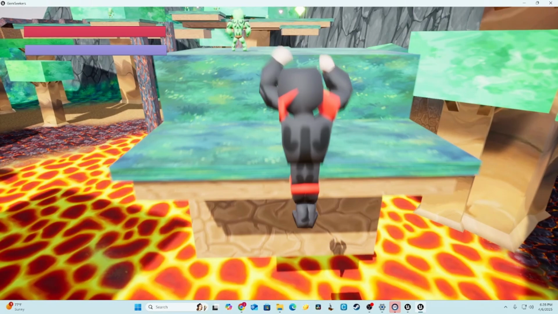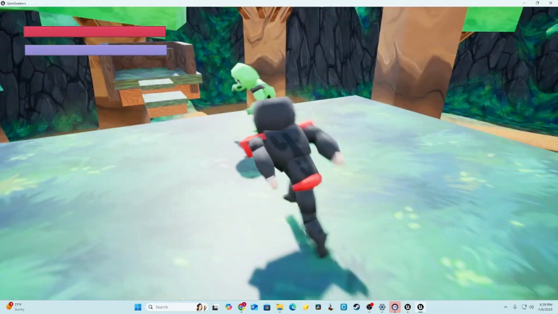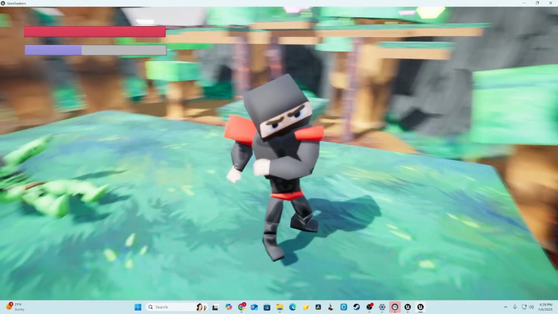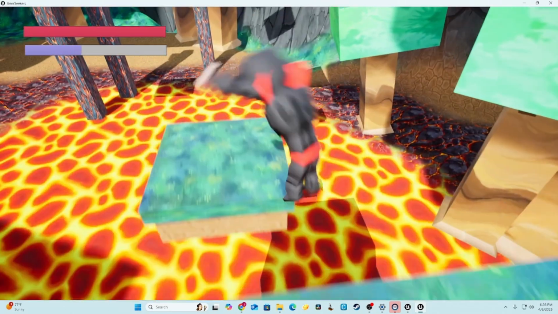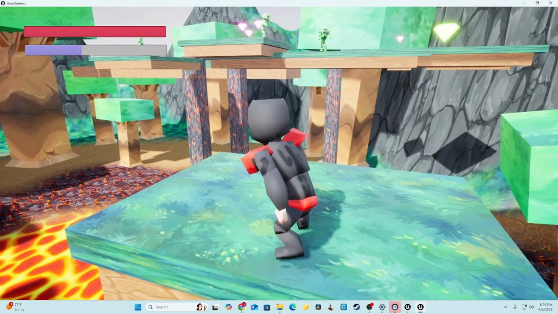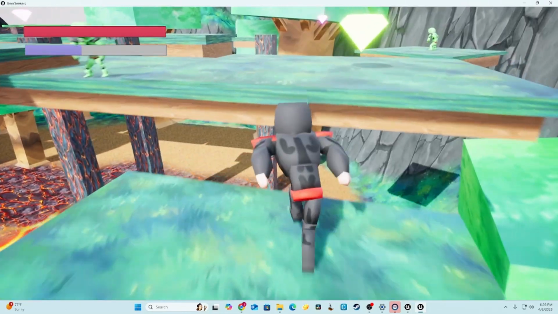So I'm not going to be able to show all the content. I'll cut a lot apart because it's like 30 minutes if you play all levels. Maybe 20, more like. But yeah, I can shoot fireballs with right click, left click to attack, and I have enemy AI that works. Very simple, but works perfectly fine. I have this goblin right here that I can fight. This is the first level.